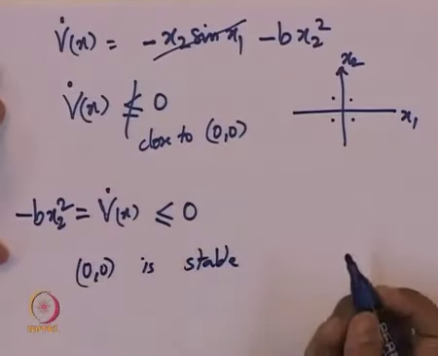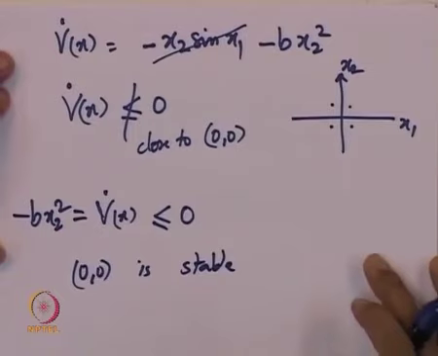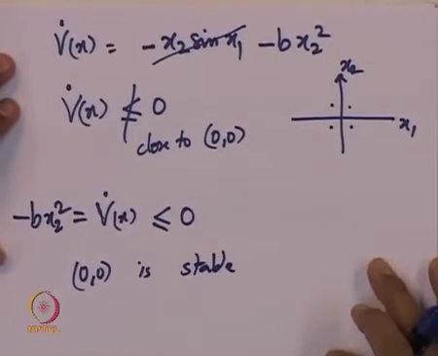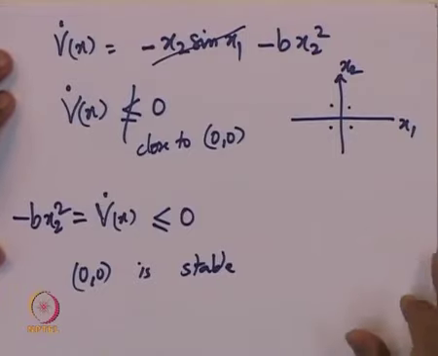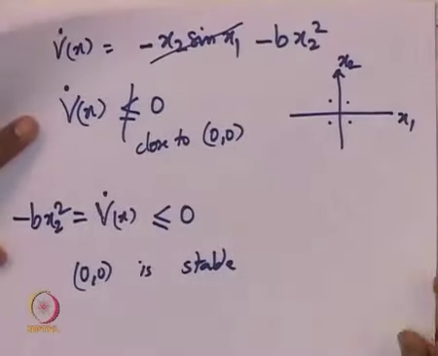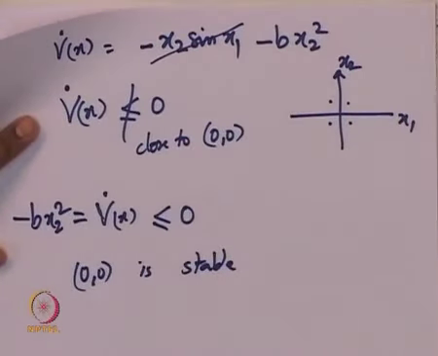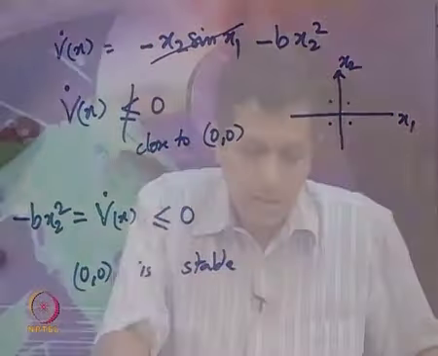However, this has not helped us to prove that the origin is asymptotically stable, even though by intuition we know that the equilibrium point is in fact asymptotically stable, because we have friction which continuously dissipates the energy. So how do we obtain that? This particular Lyapunov candidate does not help us. However, we can use LaSalle's invariance principle for the same Lyapunov function.